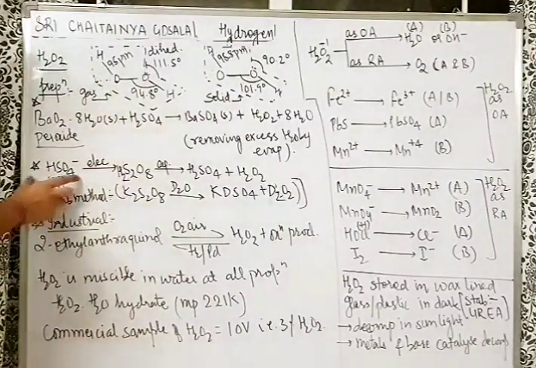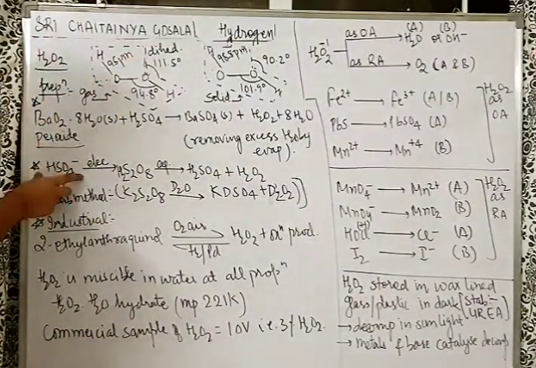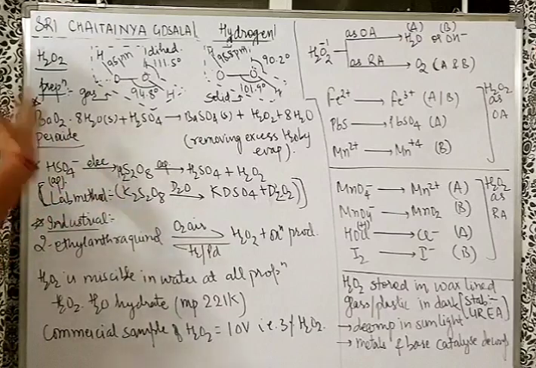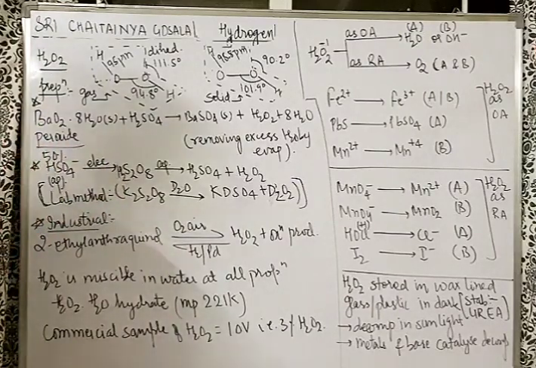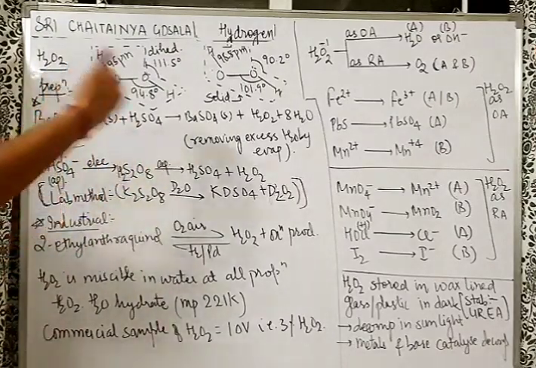Going ahead, you have read this in electrochemistry also, that HSO4 minus, with highly concentrated, 50% concentration of H2SO4, is required. On electrolysis, we get H2S2O8. This is known as peroxodisulfuric acid.